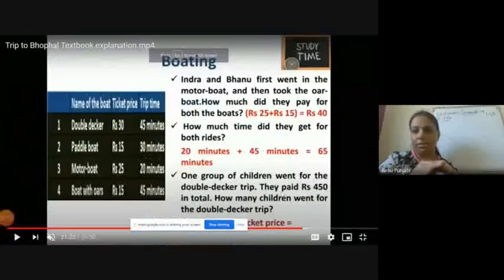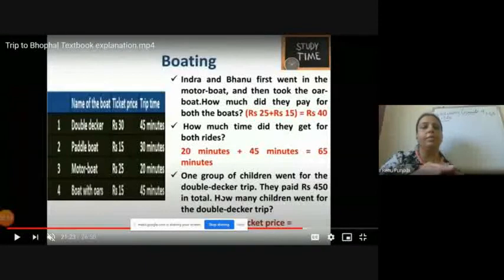Yes, this is on your page number 33. One group of children went for the double-decker trip. They paid rupees 450 in total. So now, how many children went for the double-decker?